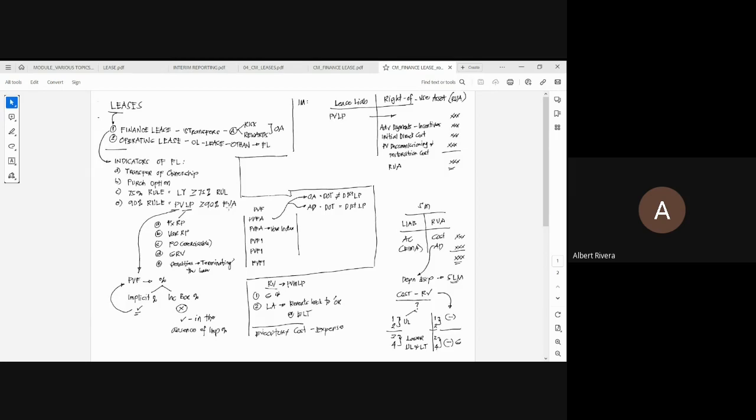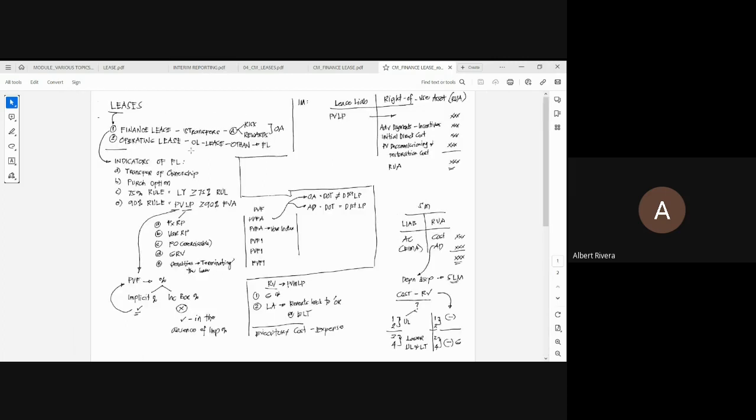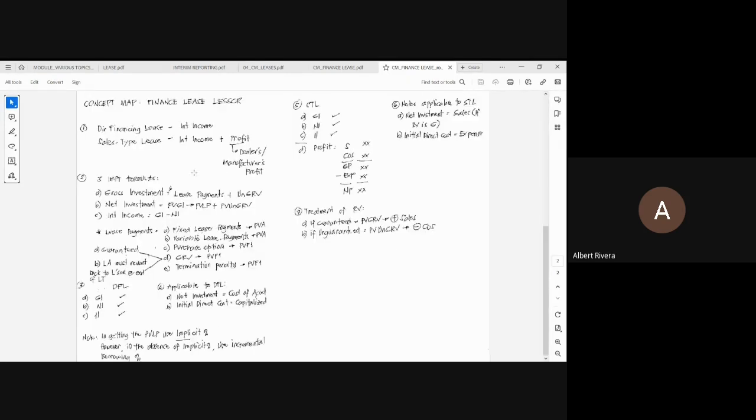Ngayon, pagdating sa lessor, ang finance lease niya can be classified into 2. You have the direct financing lease and the sales type lease. Okay? Siyempre, may operating lease pa rin naman yan si lessor.